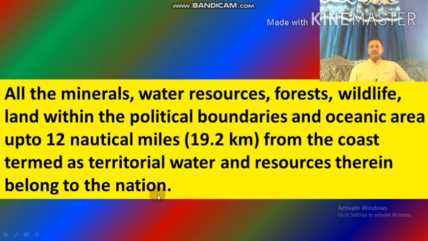All this resource within the geographical boundary of the country is national resource. Now when we say coastal boundary, so that we could see.